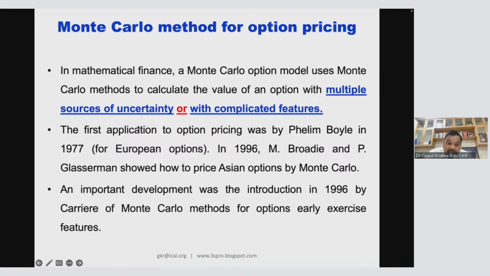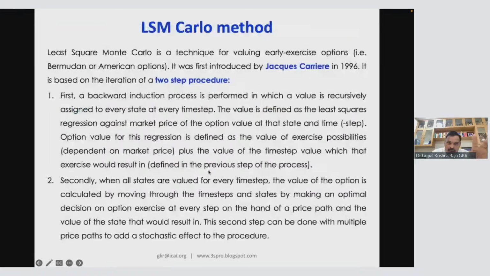The original application to option pricing was by Schwartz and Boyle. He only brought this, and these are all just names, you need not worry about it. But these are all the steps of the least square Monte Carlo simulation. This is the two-step process. Not much as of today in examination.